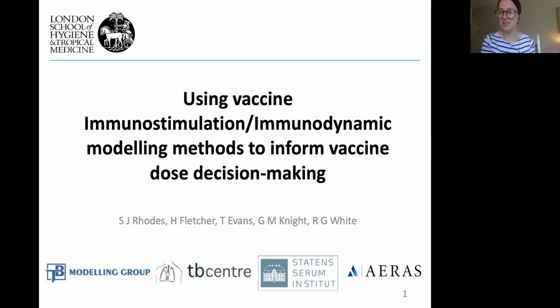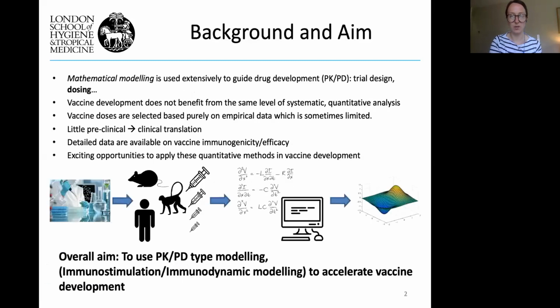Hi, so I'm going to do the second part of the presentation from LSHTM, entitled Using Vaccine Immunostimulation Immunodynamic Modelling Methods to Inform Vaccine Dose Decision Making. Just as a background, mathematical modelling is used extensively to guide drug development. Obviously, there's PK/PD modelling, and drug dosing is one of the main things determined using this modelling method.